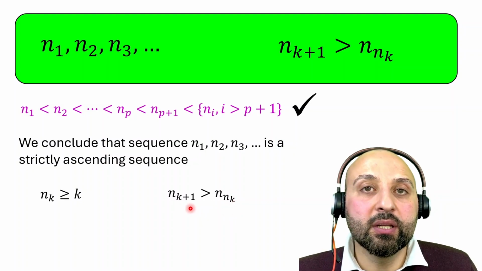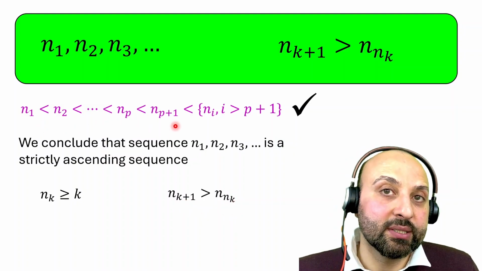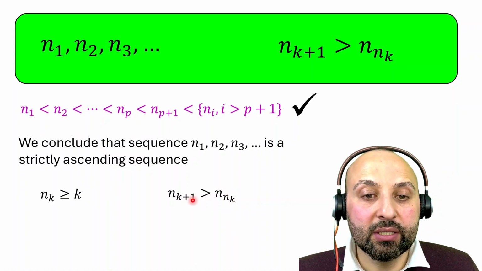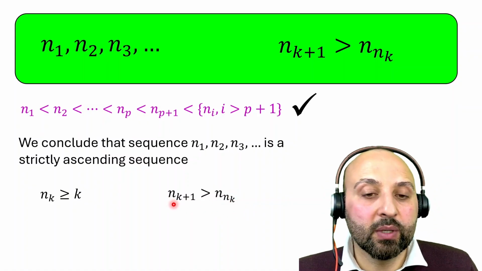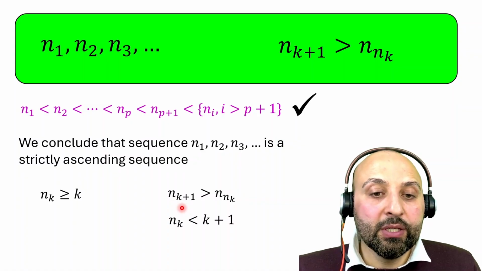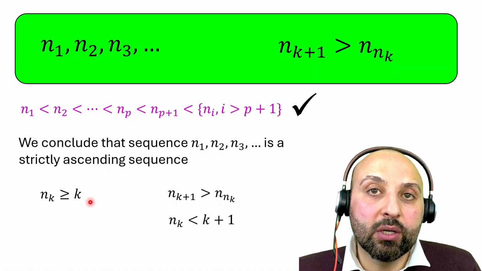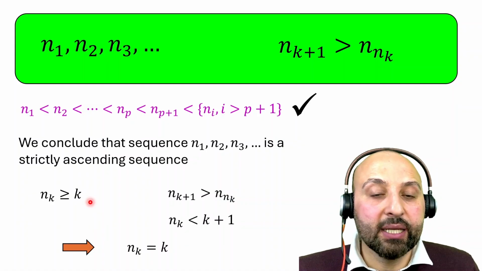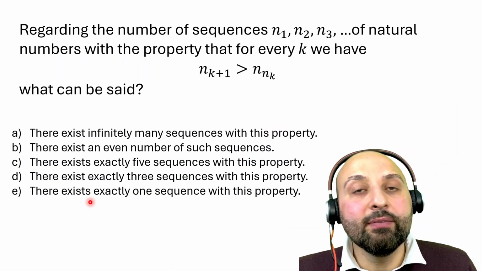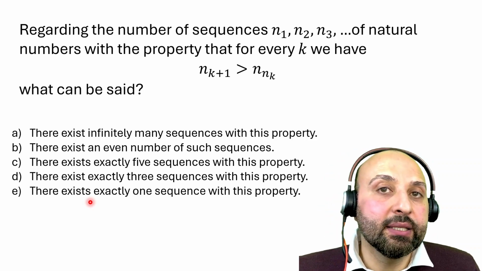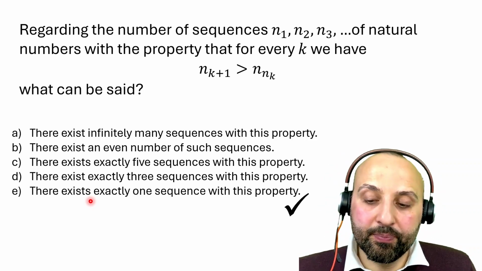Because if n_k is larger than k plus 1, this is a contradiction, since we have shown that the sequence is ascending: n_{n_k} would have to be larger than n_{k+1}. So n_k has to be less than k plus 1 and equal or larger than k. That means n_k has to be equal to k. Therefore, we have only one sequence, n_k equal to k. So the correct answer will be option E.